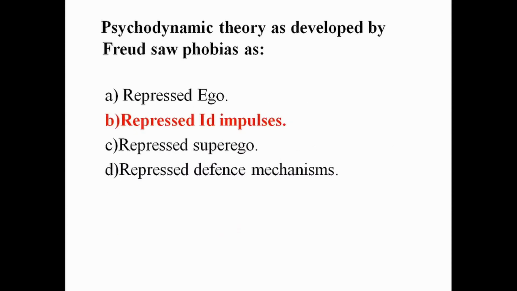Next question. Psychodynamic theory as developed by Freud saw phobia as repressed ego, repressed id impulses, repressed superego, and repressed defense mechanisms. Psychodynamic approach theories assume that unconscious conflicts develop early in life and part of the therapy is designed to identify life events that may have caused these unconscious conflicts. So the answer is option B, repressed id impulses.